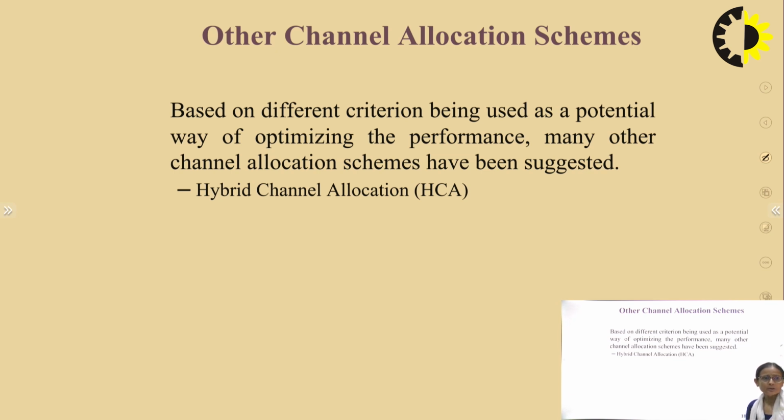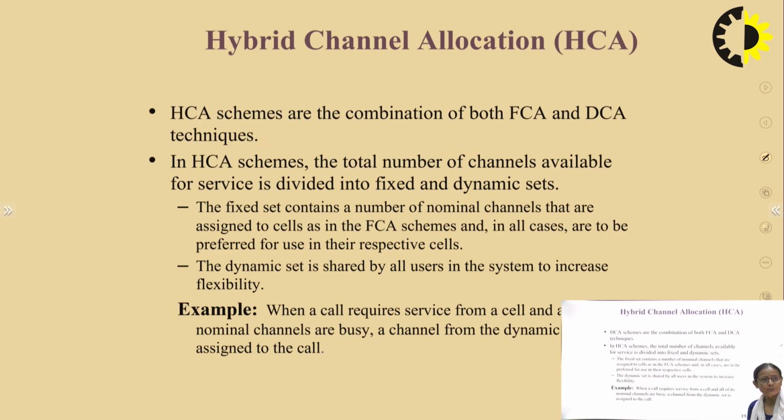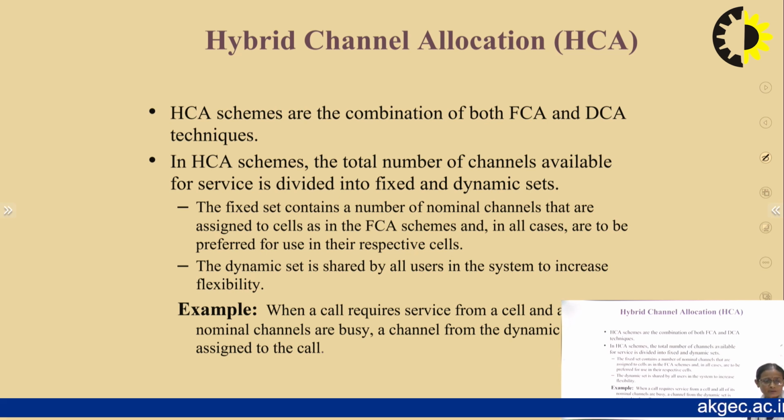The other channel allocation scheme is hybrid, a combination of the two, that is HCA, which combines FCA and DCA. In HCA schemes, the total number of channels available for service is divided into two parts, fixed and dynamic. The fixed set contains a number of nominal channels that are assigned to cells as in FCA schemes, to be preferred for use in their respective cells. The dynamic set is shared by all users in the system to increase flexibility. For instance, if we have 100 channels available, we could reserve 60 for FCA and 40 for DCA.